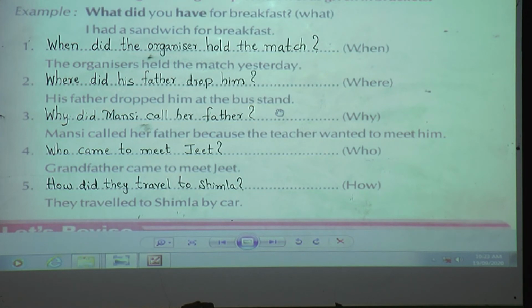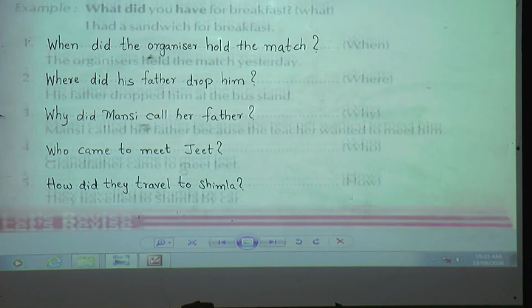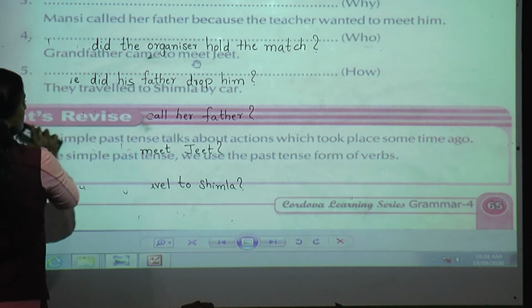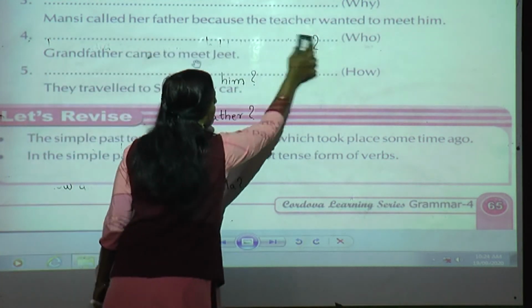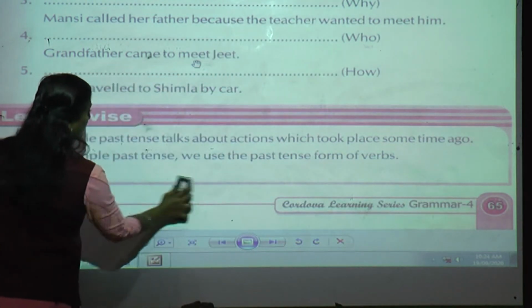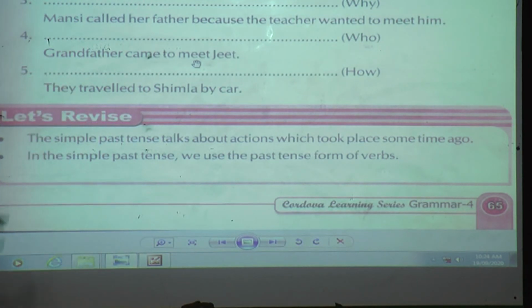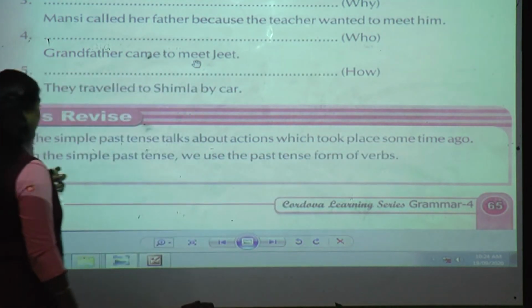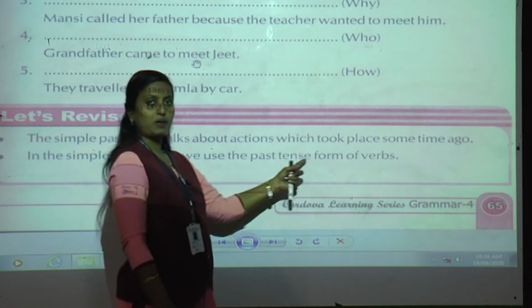So what we have learned today, students? Shall I revise it? Copy it first, then I will go for the revision part. Okay, I will go for revision. What we have learned today? Yes, we have learned the simple past tense, which talks about actions that took place some time ago. Again, I will repeat. Today we have learned simple past tense. The simple past tense talks about actions which took place some time ago. And then in the simple past tense, what do we use? Past tense form of verb.